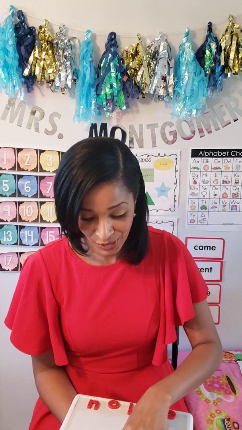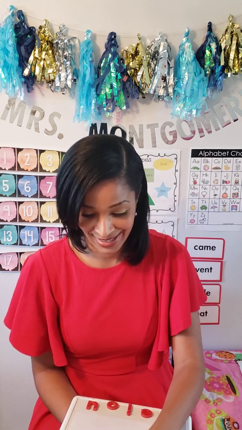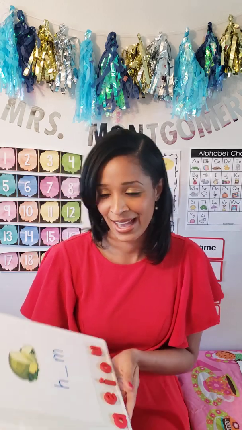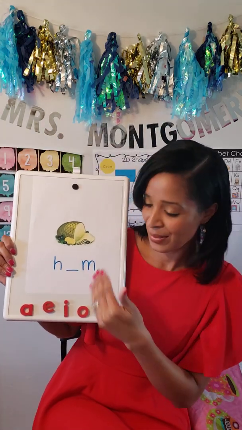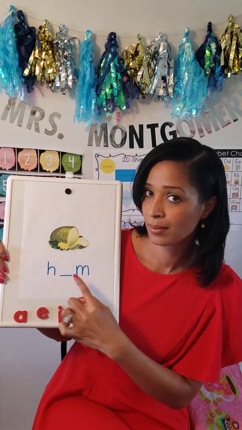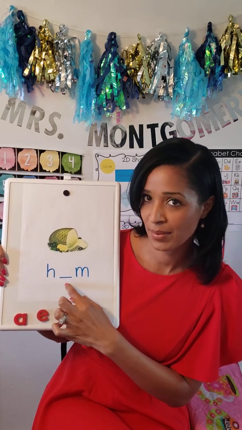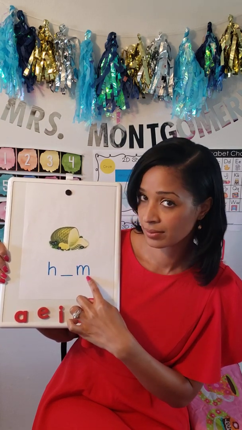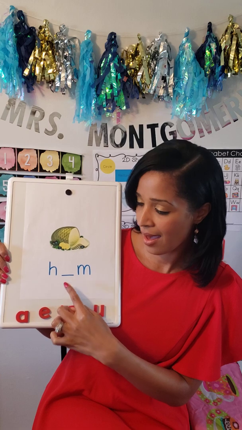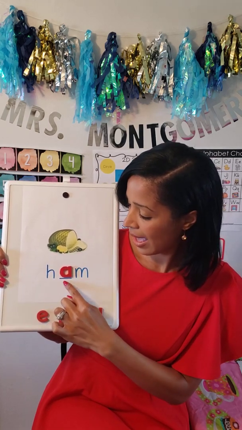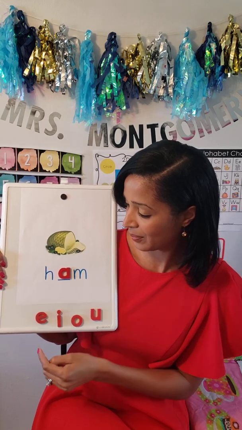And the last one is ham. So we're going to pretend it's green ham, like green eggs and ham, because the ham is green. Because my printer's running out of ink. I have to order some more. So here's ham. What's that missing sound? H, A. A makes A. H, A, ham.